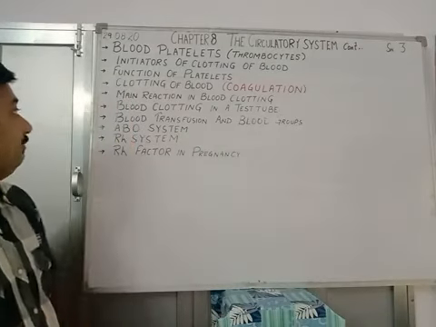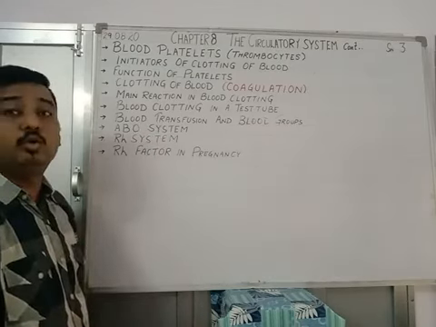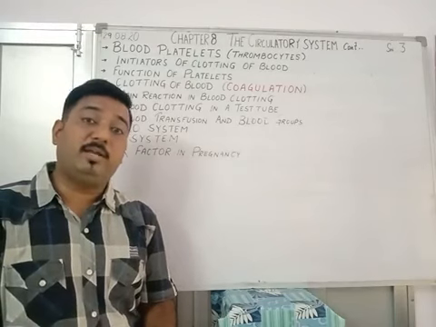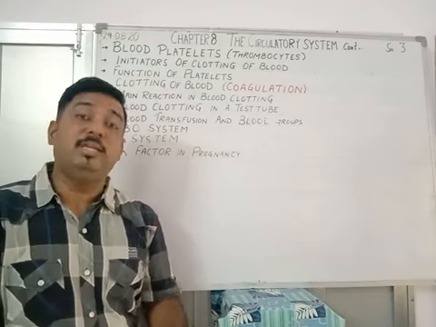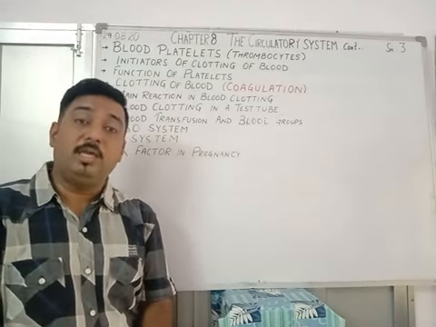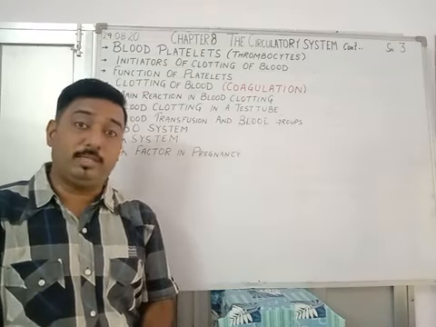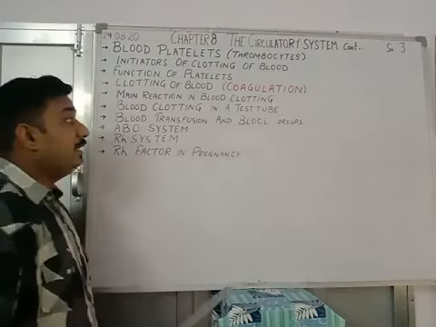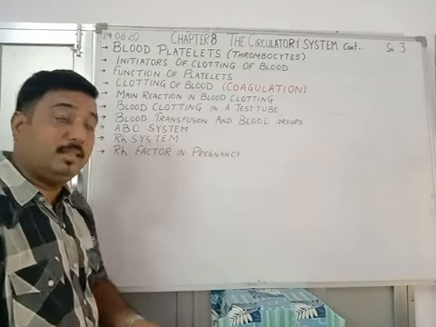After that we will be seeing blood transfusion and blood groups. As you all know, blood transfusion is done when somebody requires blood in an emergency, during surgical operations, or when a person meets with an accident. At that time blood needs to be supplied to the body, and that is carried out through blood transfusion. We will also understand the types of blood groups present in humans.